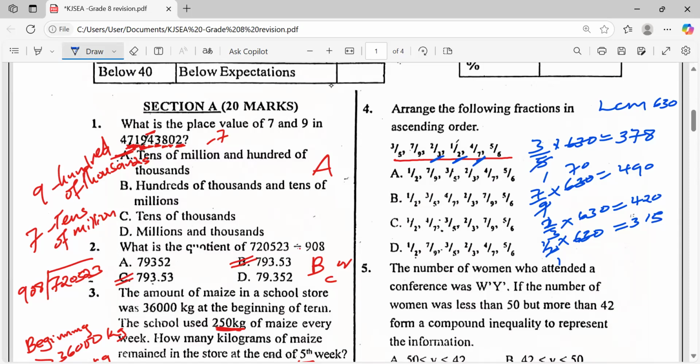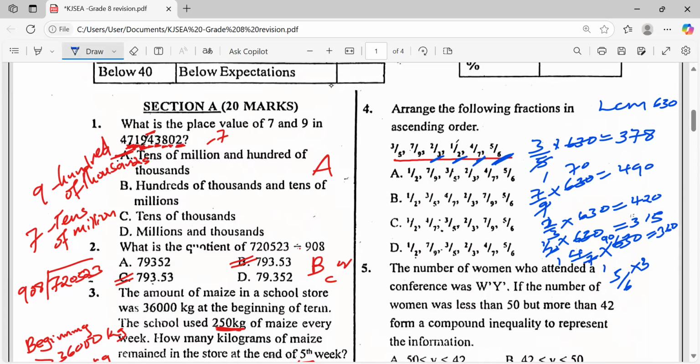4 against 7. So we have 4 against 7 multiplied by 630. It becomes by 7, 1 by 7, 90. Is it 90? 90 times 4, 360. 360. And the last one is 5 against 6 times 630.